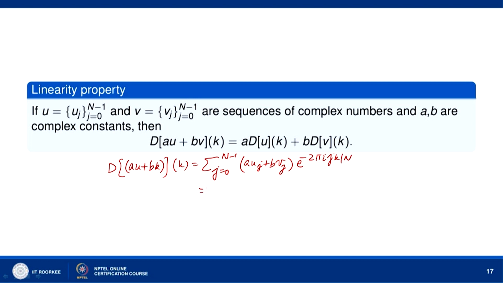Okay. Now, since this is a finite summation, I can break it into two parts, then take a and b out. So, a times the sum of u_j e^(-2 pi i j k / n), plus b times the sum of v_j e^(-2 pi i j k / n).